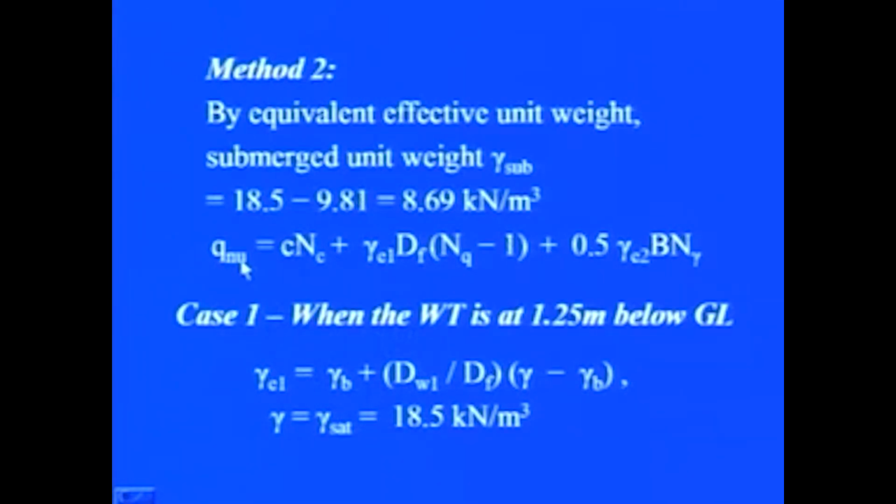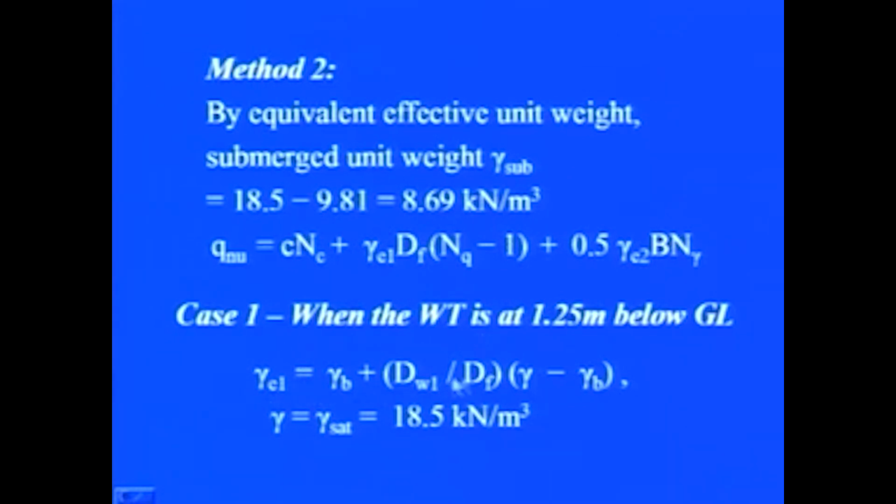Alternately, we can go for method 2, which we have discussed, by equivalent effective unit weight. Submerged unit weight comes out to be gamma saturated minus gamma w, that is equal to 8.6 kilonewton per meter cube, and net ultimate bearing capacity is given by cNc plus gamma e1 df (Nq minus 1) plus 0.5 gamma e2 B N gamma. Now, case 1, when the water table is at 1.25 meter below the ground level,